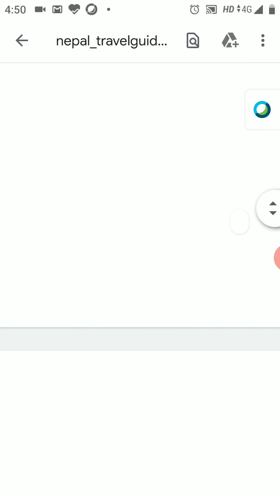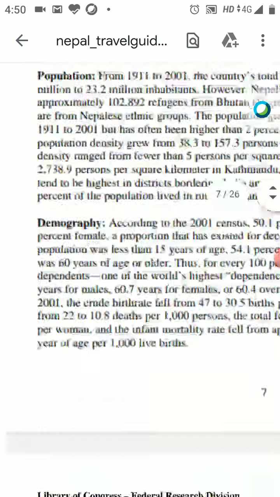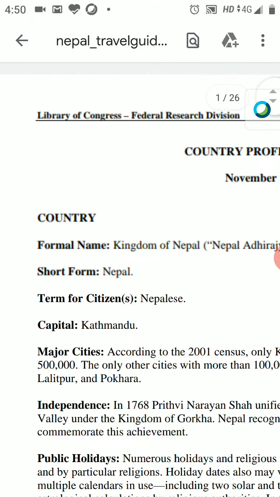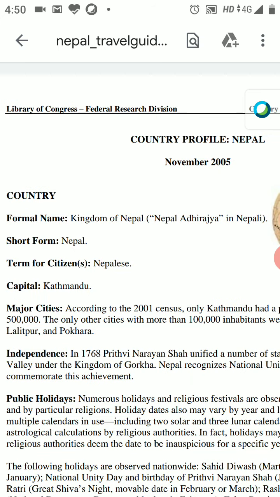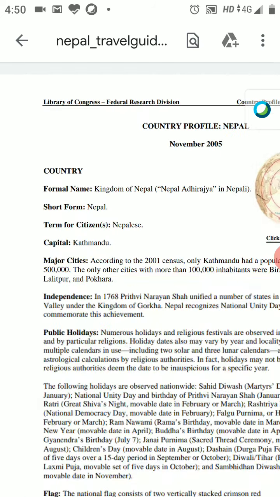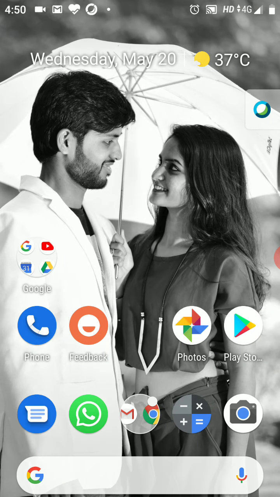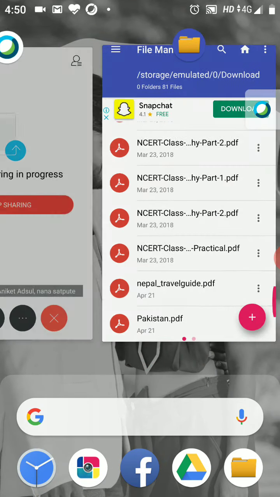We will try to see the actual position of the country and its geographical and spatial features as well as other things. So for Nepal, this particular file is from the Library of Congress Federal Research Division. The country's name is Nepal, formal name Republic of Nepal, earlier Kingdom of Nepal. So basically this is the thing.